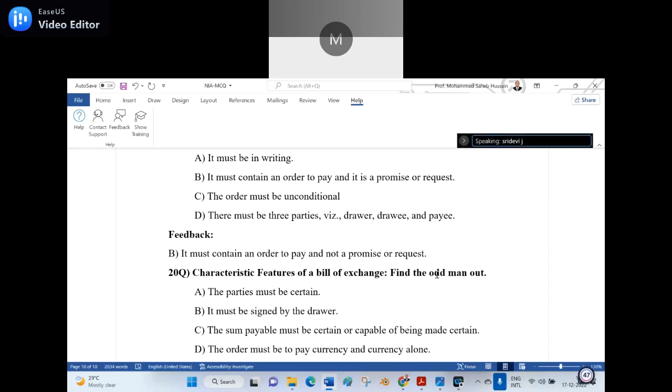What would be the correct wording? The order must be to pay currency. Already I wrote currency. What would be the correct wording there? Rupees. Payment order must. Somebody said something, but I don't know why he could not come forward. Rupees. No.